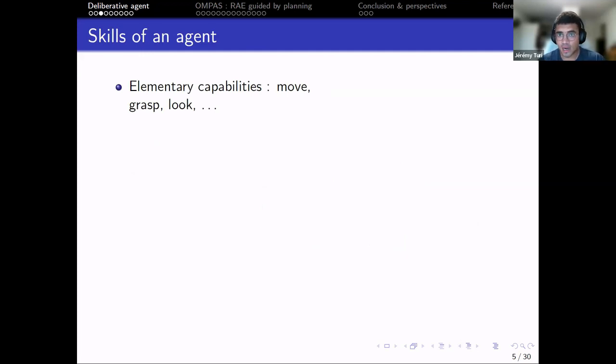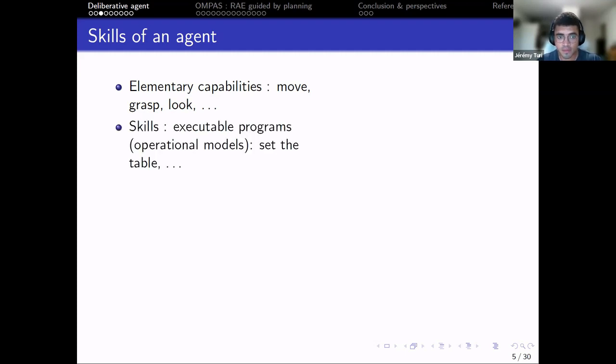So what are the skills of an agent? A robotic agent is capable of elementary capabilities like move, grasp, look. And we can compose them as skills that are executable programs that we call operational models, like set the table. And all those skills will make the behavior of the robot.